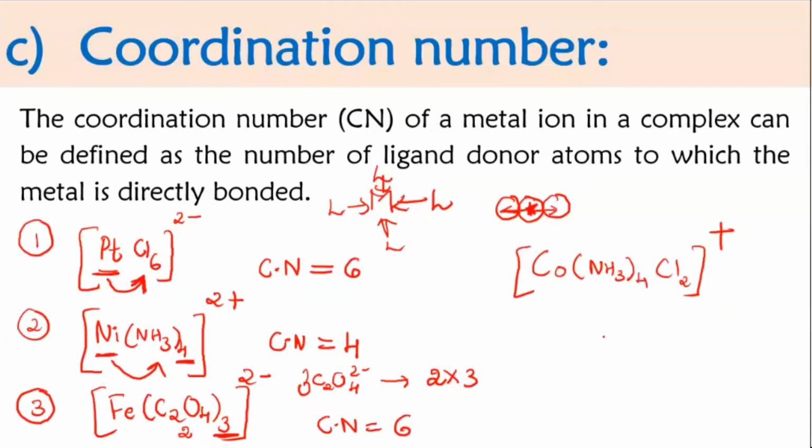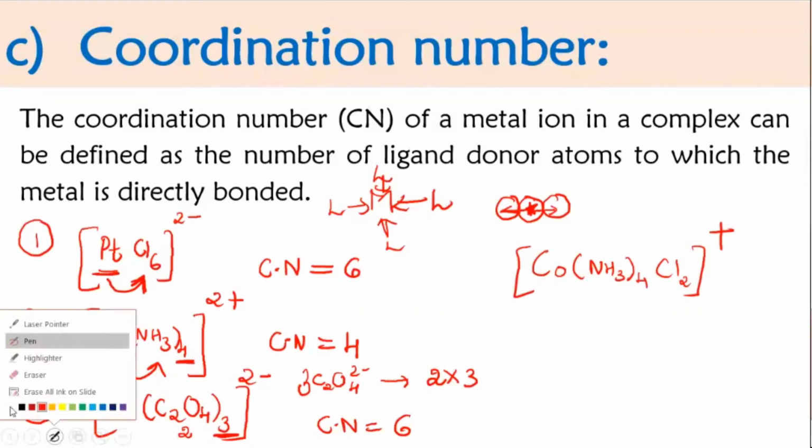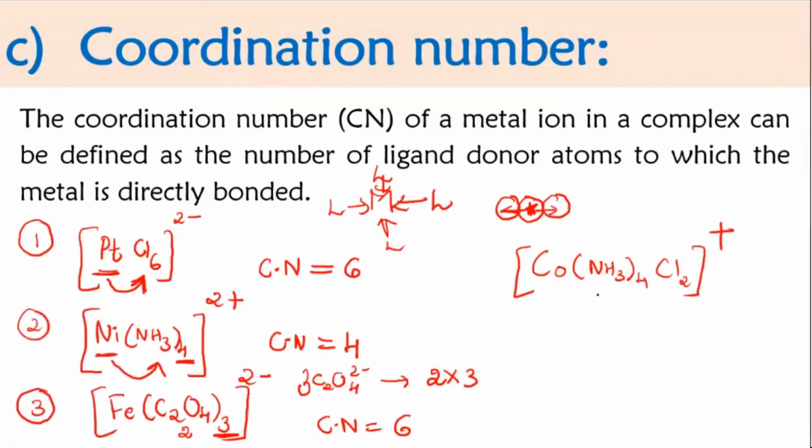6. Yes, very good. And how is it 6? Because you are having 4 ammonia and then there is 2 chlorine. Okay, and all of these are monodentate ligands. So coordination number is 6. Good, correct. Coordination number is 6.